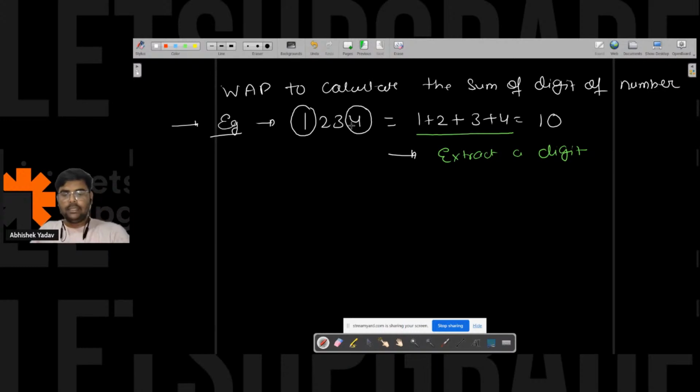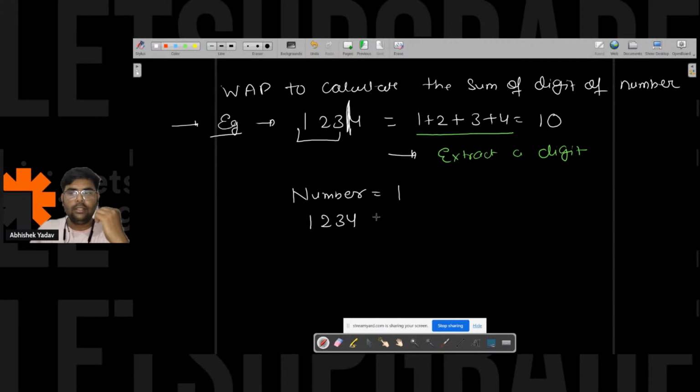I know one formula, if you have learnt math: number is equal to divisor into quotient plus remainder. Let's assume I have to extract the last digit. So what will be the remaining digit? My original number is 1, 2, 3, 4, and my remaining digit will be 1, 2, 3, into quotient, plus I have some remainder here.